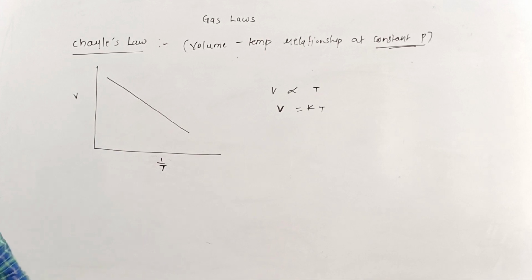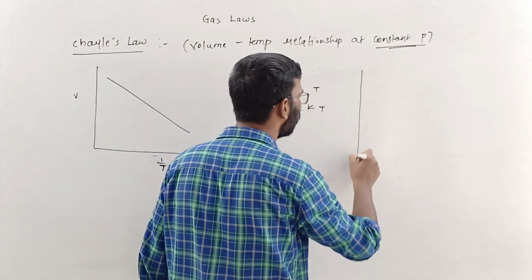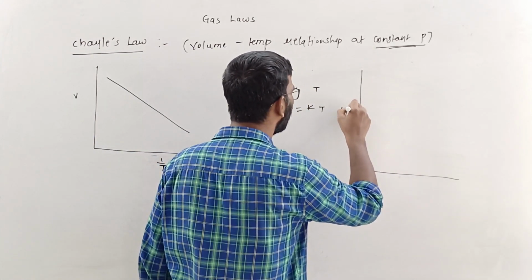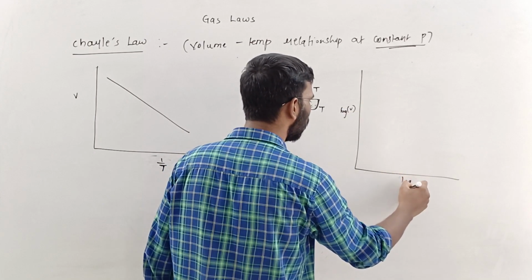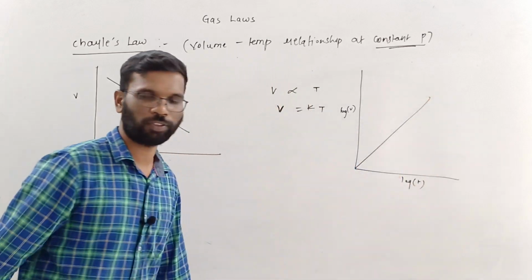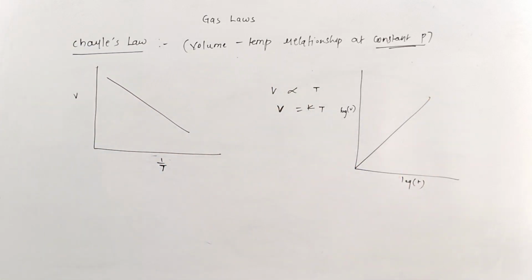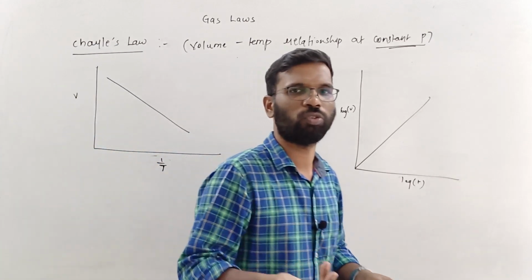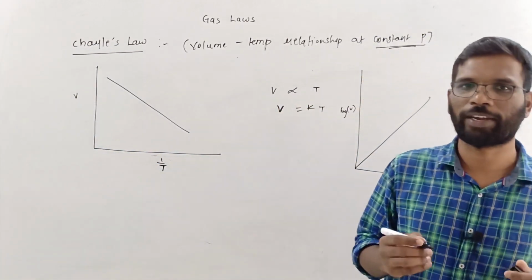What would be the graph of log of V versus log of T? This is how the graph is going to look, with zero intercept. Intercept will be 0. So many questions could be asked based on this graph, so you should know the relations and the logic very nicely over here.